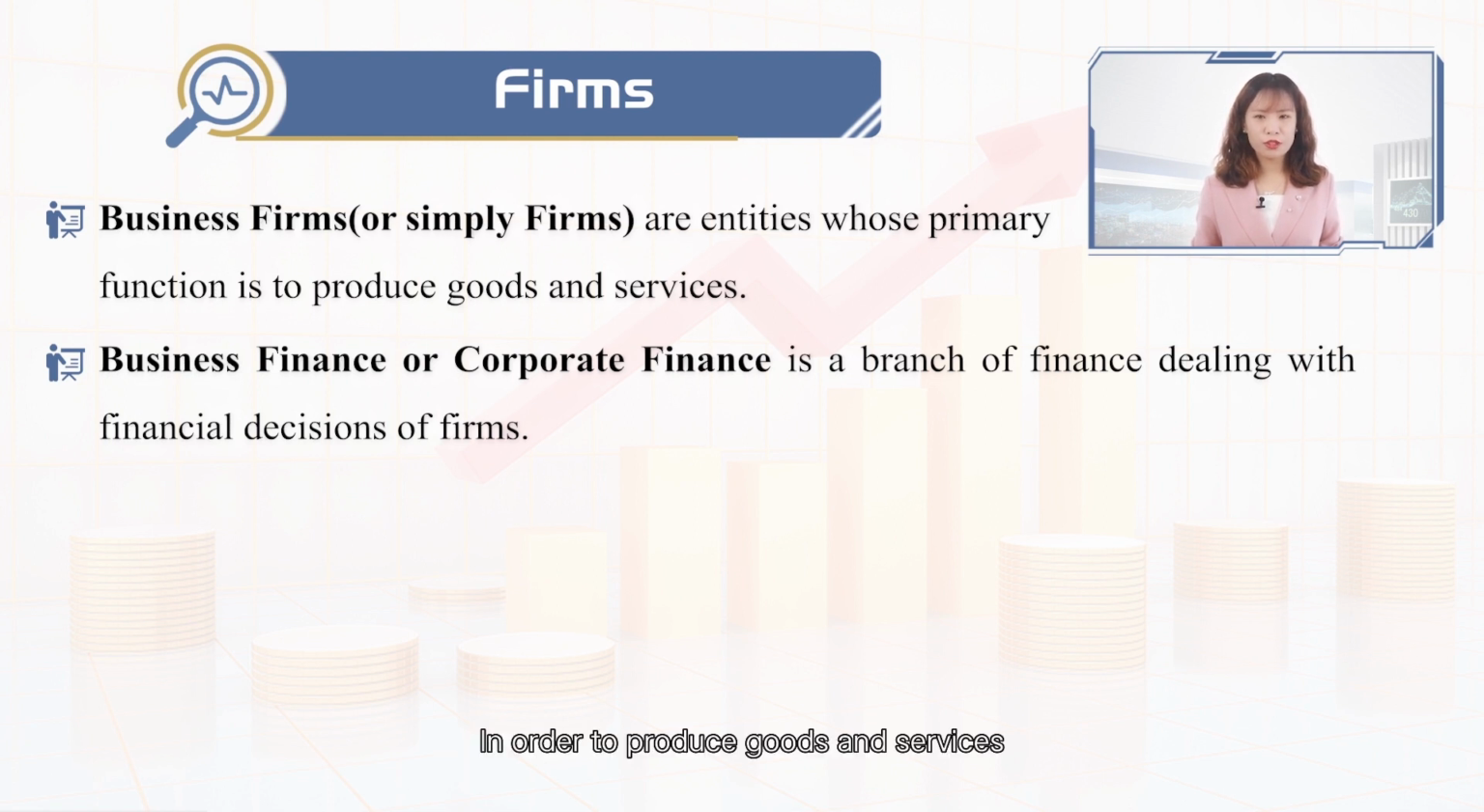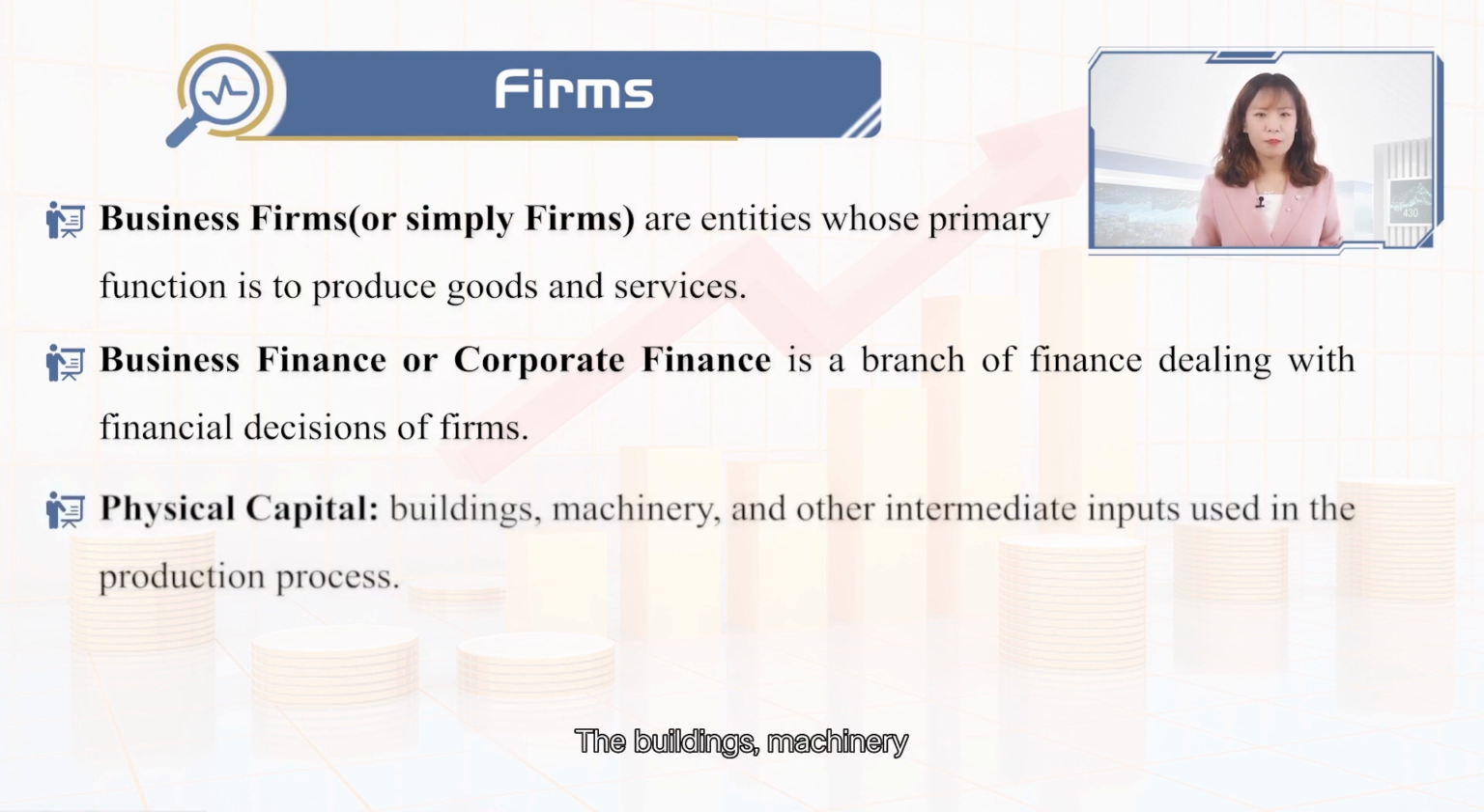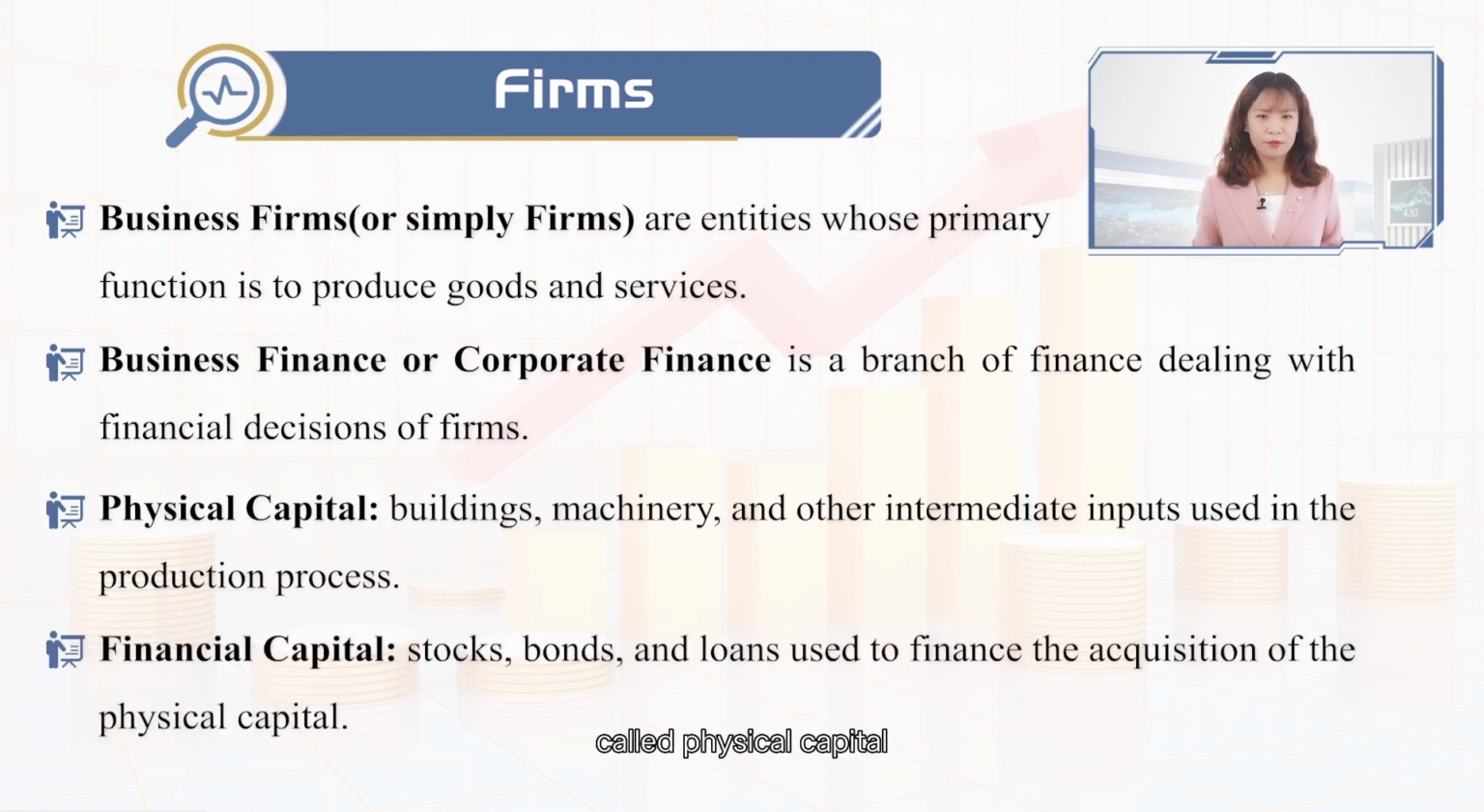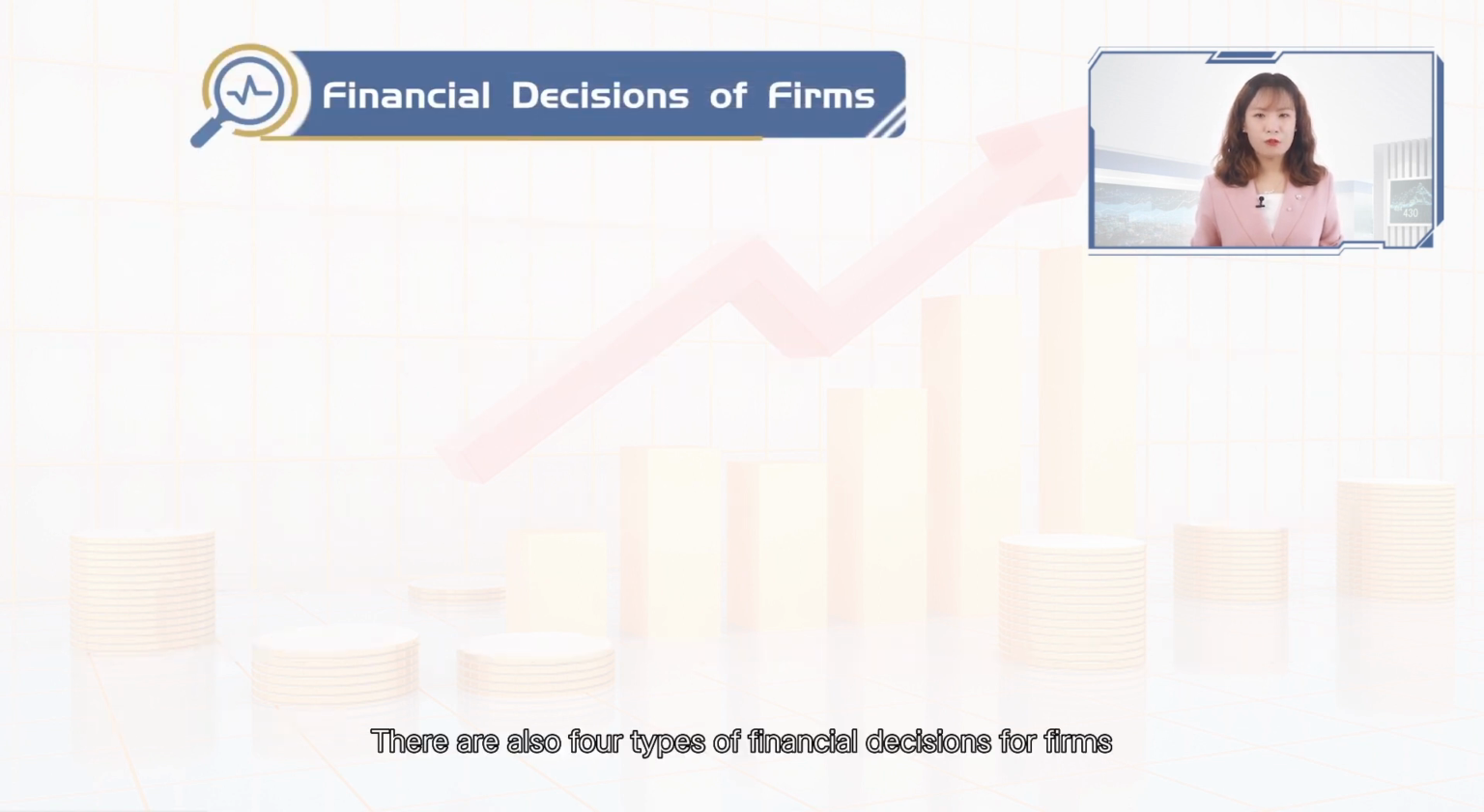In order to produce goods and services, all firms, small and large, need capital. The buildings, machinery, and other intermediate inputs used in the production process are called physical capital. The stocks, bonds, and loans used to finance the acquisition of the physical capital are called financial capital. There are also 4 types of financial decisions for firms.